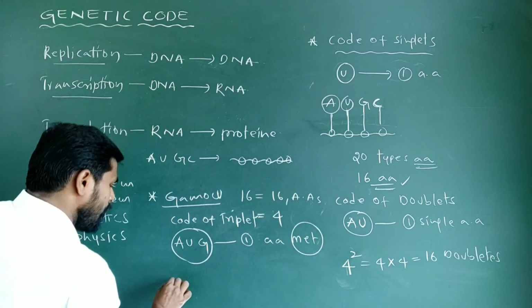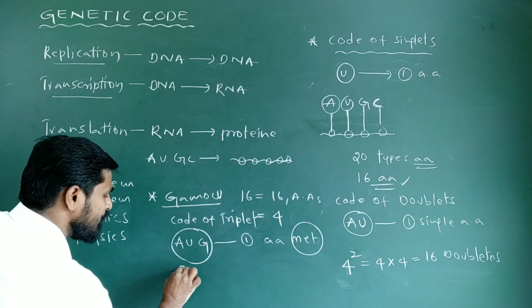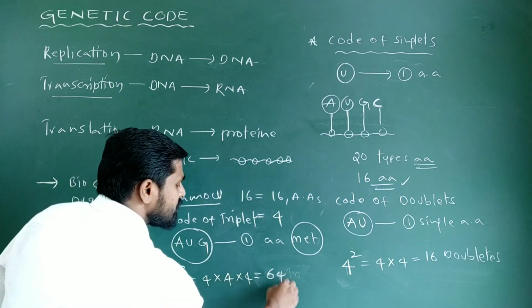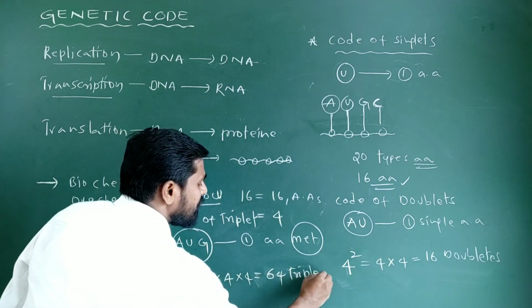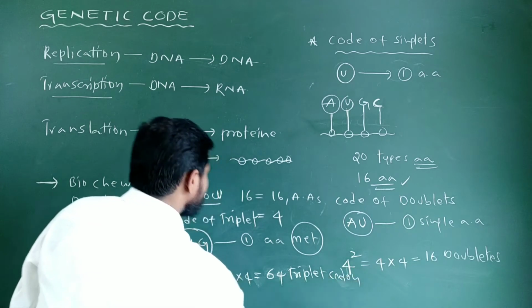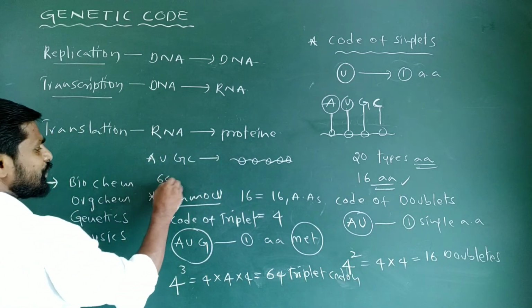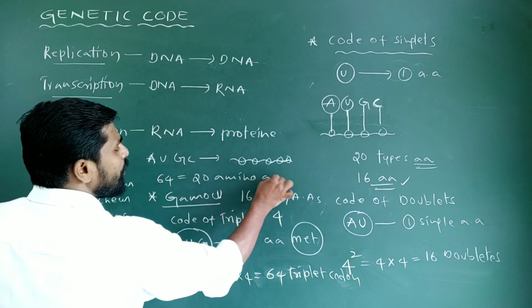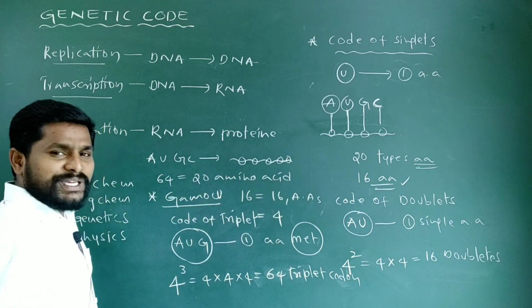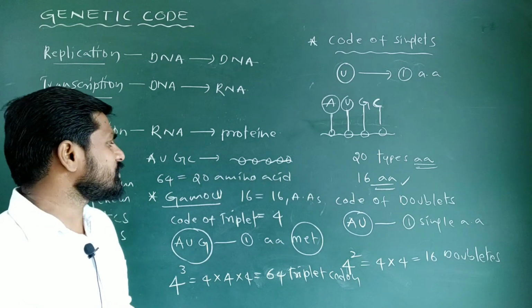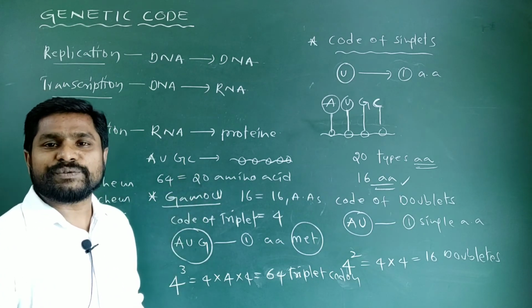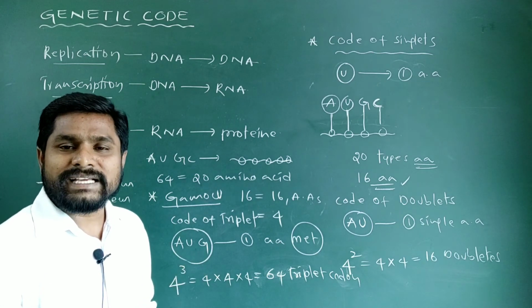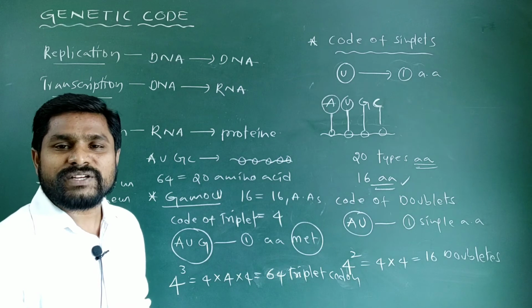Nothing but 4 types of nucleotides in combination of 3 would code for 64 types of triplet codons. These 64 types of triplet codons code for 20 amino acids in a polypeptide chain, which means more than 1 triplet codon is coding for 1 amino acid. That is what we call degeneracy of genetic code, which we are going to discuss in the next video on the properties of a genetic code.